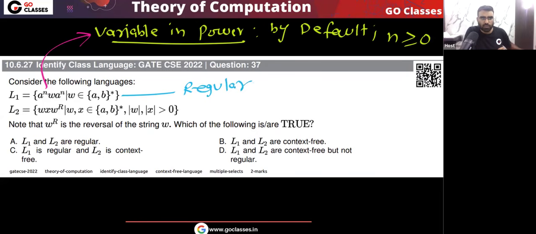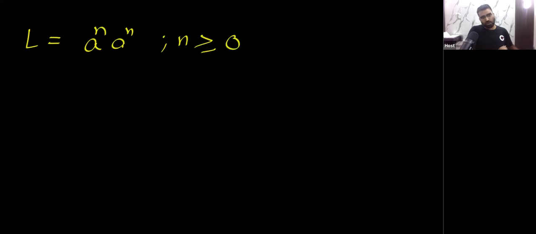This type of more variations are possible. Let me give you one more variation so that you can appreciate the beauty of this type of questions. Consider this language L equal to a power n, a power n, where n is greater than equal to 0. Tell me, is this language regular or not? A power n, a power n. Can I say there is a comparison here, so it is non-regular?